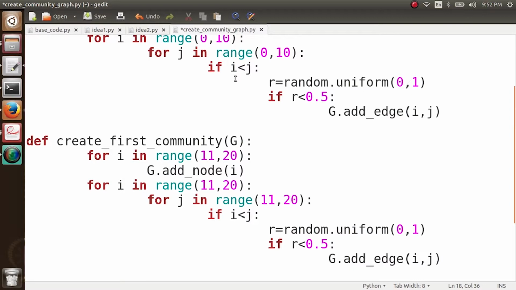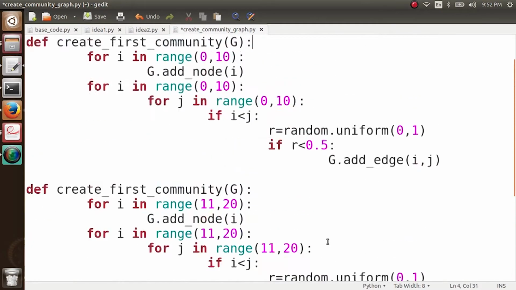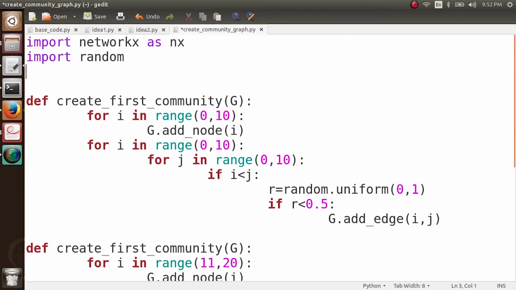So 10 nodes I created here. In a similar way, 10 nodes I created here, and between these 10 nodes I again put an edge with a probability of 0.5. So what I am going to have now in my network is two separate communities, or you can say two components in this graph. So what we currently have made is a disconnected graph. I can also actually show you this graph. So let me show you this graph.